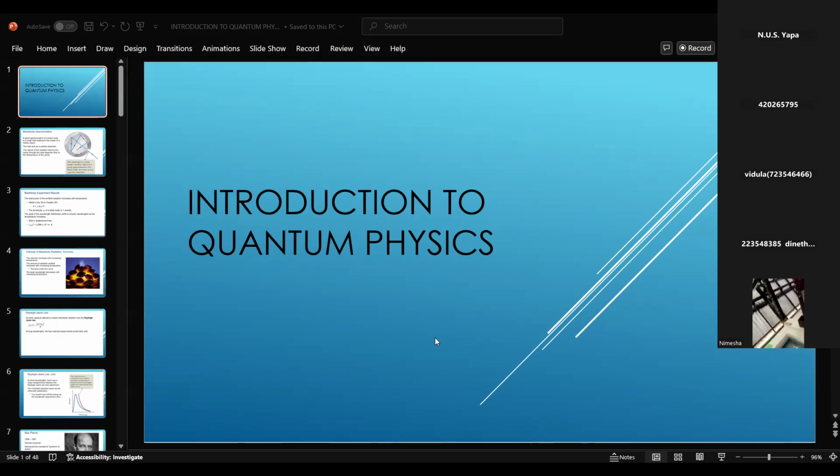Consider electromagnetic waves, which you know about. They behave as waves when they exhibit interference, diffraction, and polarization phenomena. In this session, there are some experiments, the photoelectric effect and quantum effect, where waves behave as particles, and particles behave as waves. Okay, this is the introduction.